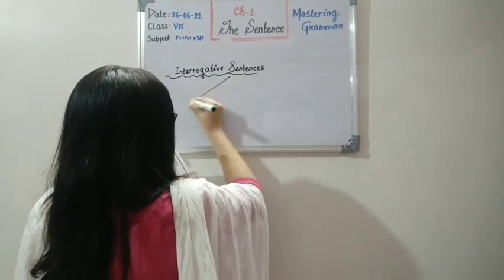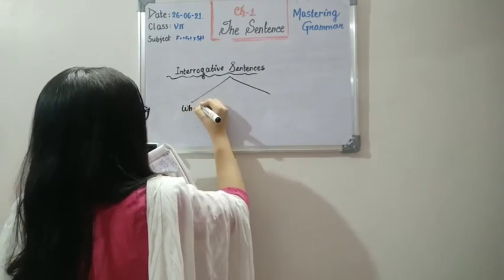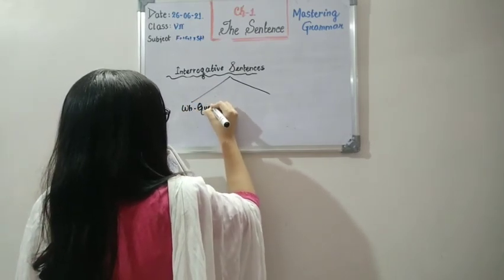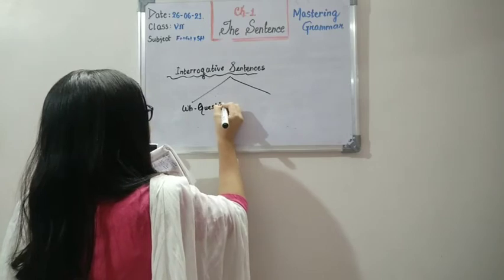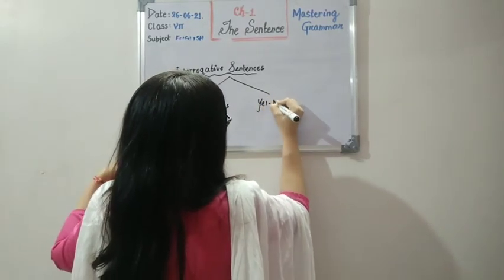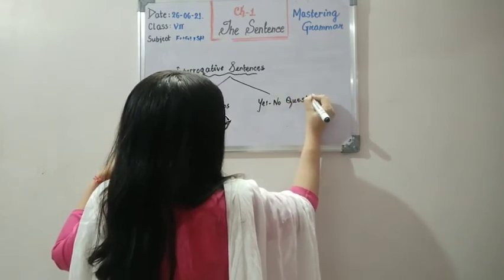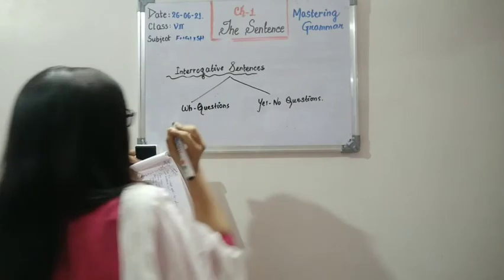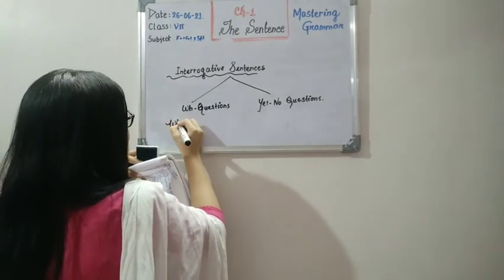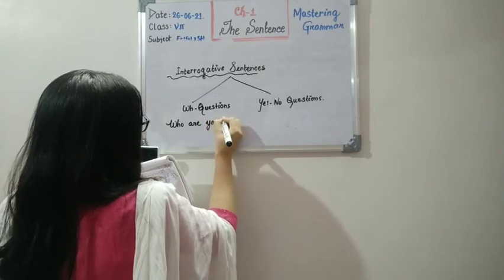Now see what kind of WH questions: Who are you?